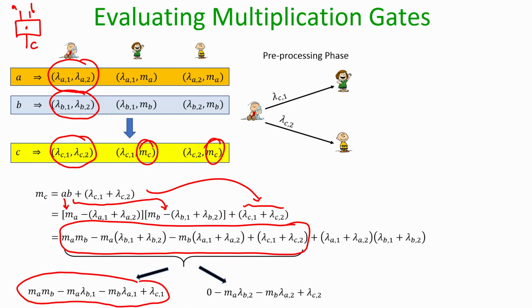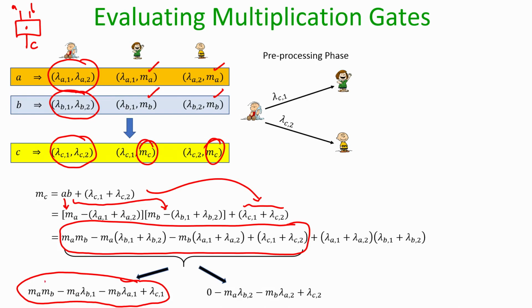It is computable not during the pre-processing phase but during the circuit evaluation phase, because once the evaluators reach this multiplication gate where the inputs are A and B, they will have the OTP encryptions of A and B available with them. That is why evaluator 1 can compute the thing that I have highlighted here, put in the circle.